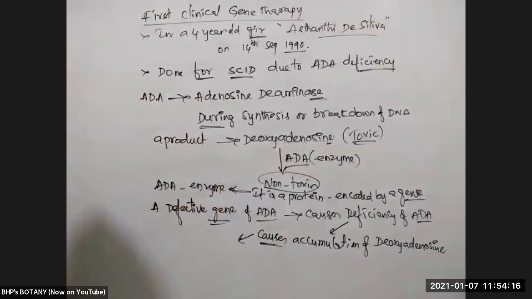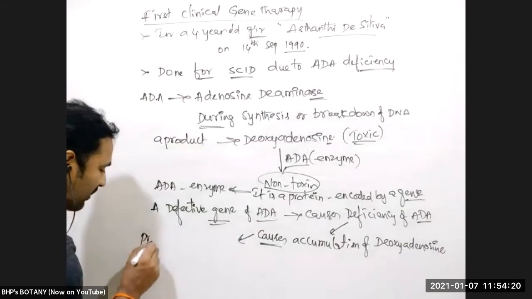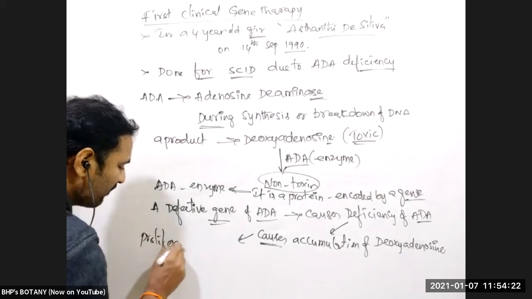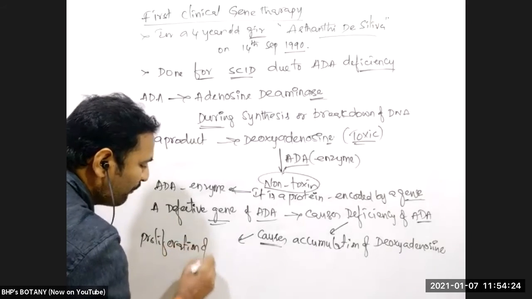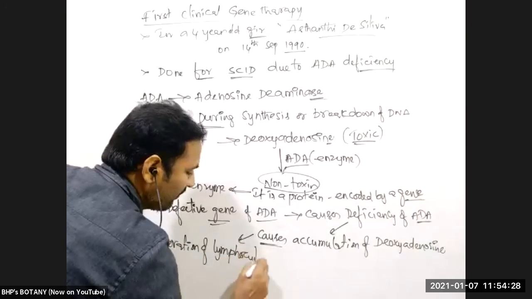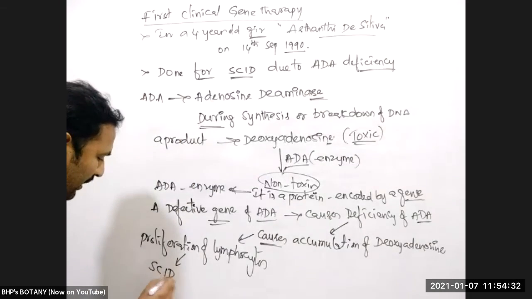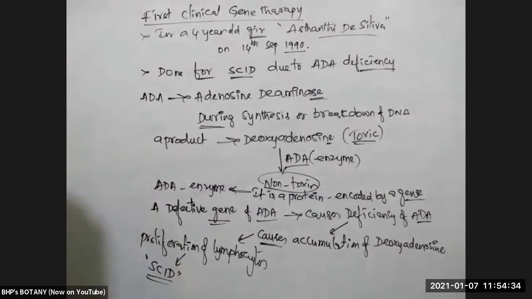That accumulation of deoxyadenosine finally causes proliferation of lymphocytes. That is related to the immunity-related problem called severe combined immunodeficiency.